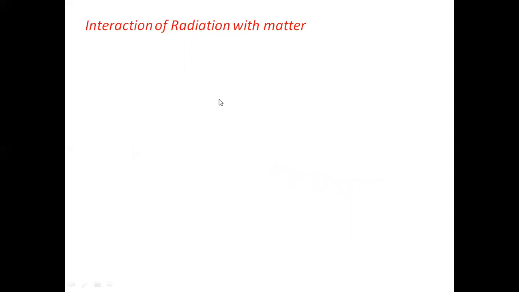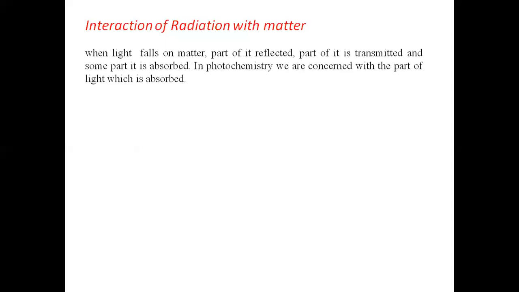Now, next point is the interaction of radiation with matter. So how the particular radiation, how the light interacts with a matter. When a light falls on a matter, means any kind of substance, then a part of light is reflected, a part of light is transmitted, and some of the part is absorbed. And in photochemistry, we are concerned with the part of light which is absorbed.